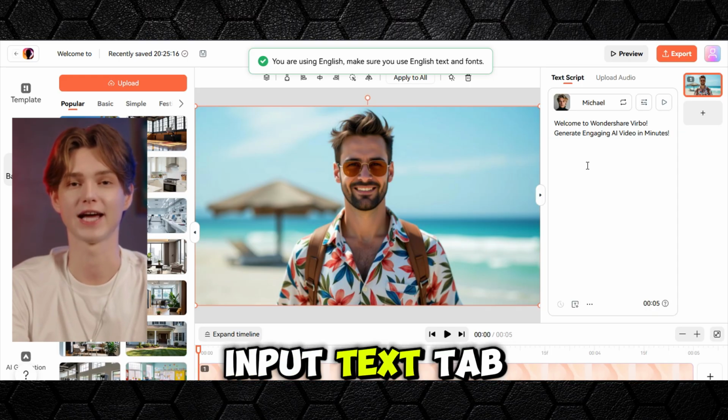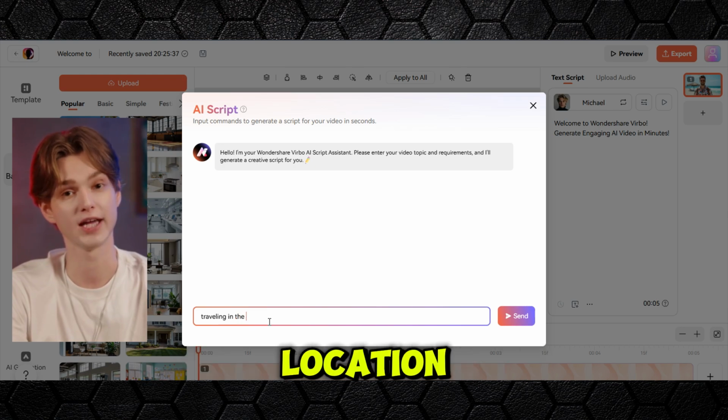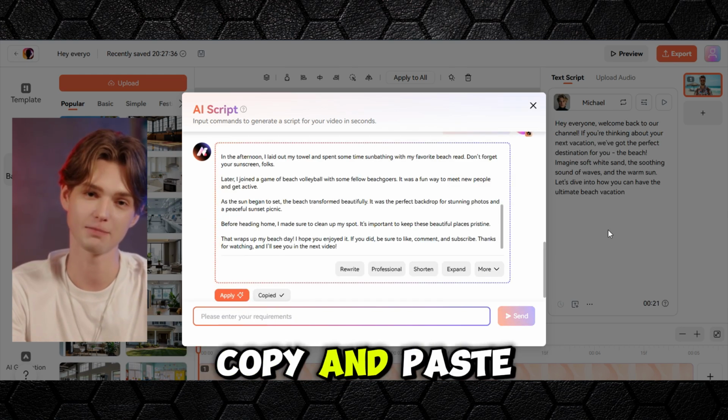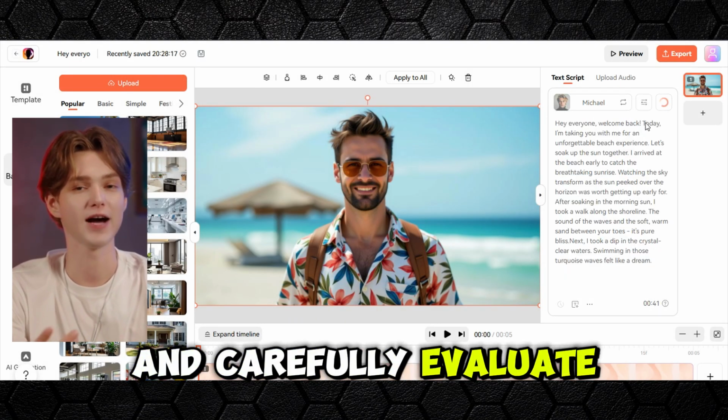Navigate to the Input Text tab and click AI Script. Briefly describe the desired content or location for your image. Virbo's AI will generate a tailored script. Copy and paste this script into the Input Text section. Play the script and carefully evaluate the result.